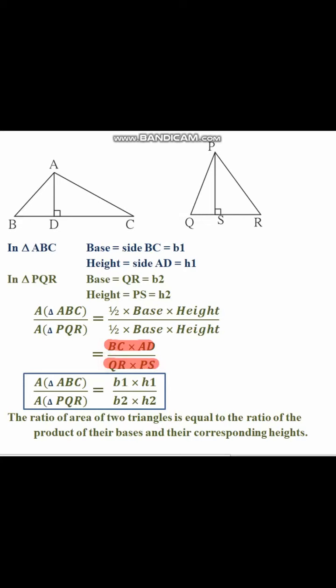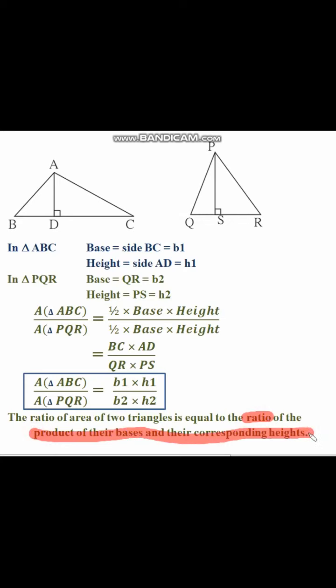Finally we can conclude that the ratio of areas of two triangles is equal to the ratio of the product of their bases and their corresponding heights.